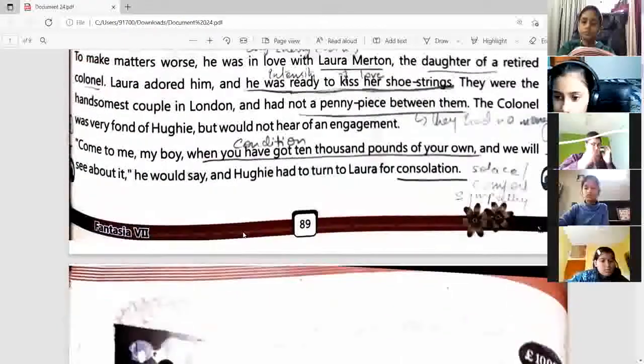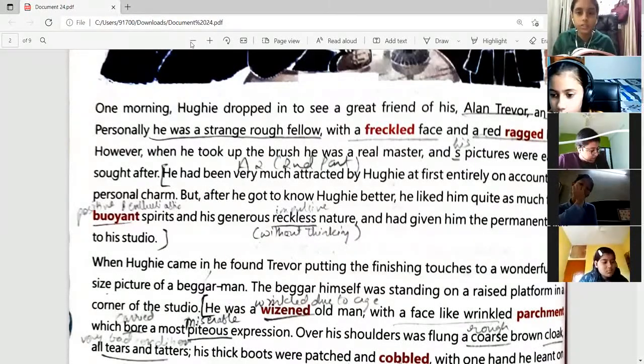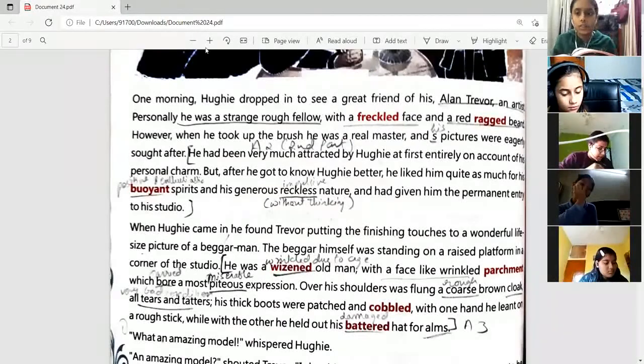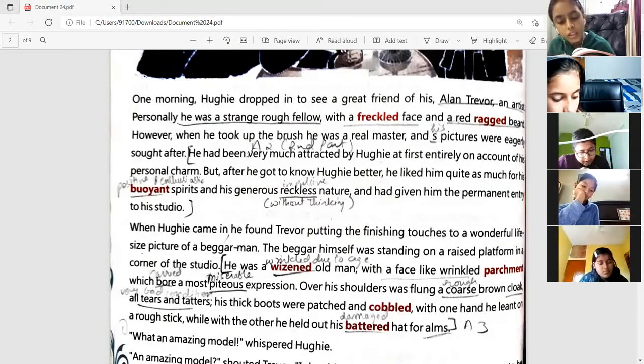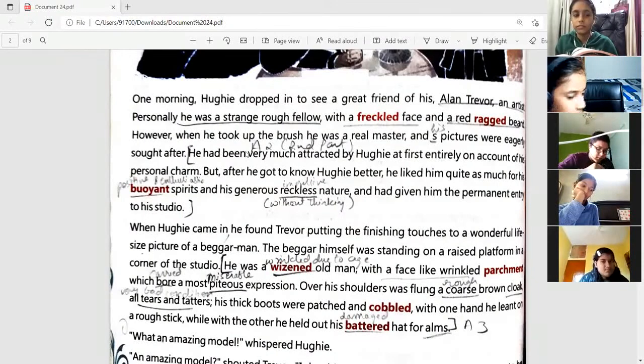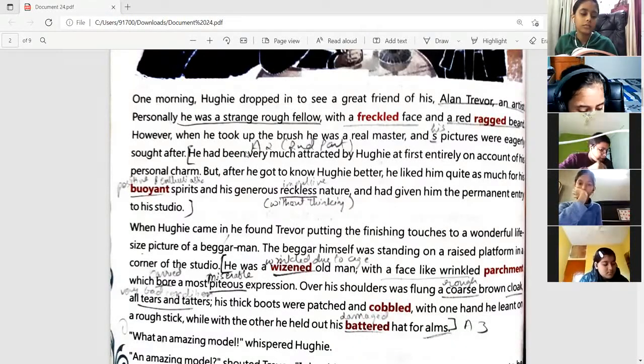Yes, sir. One morning, Hughie dropped in to see a great friend of his, Alan Trevor, an artist. Personally, he was a strange, rough fellow with a freckled face and a red, ragged beard. However, when he took up the brush, he was a real master, and his pictures were eagerly sought after.